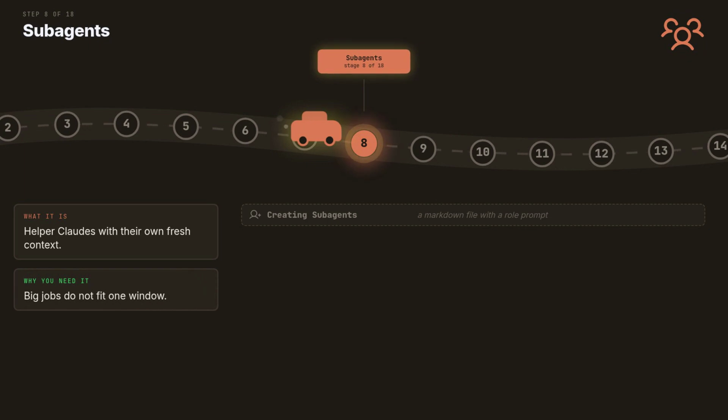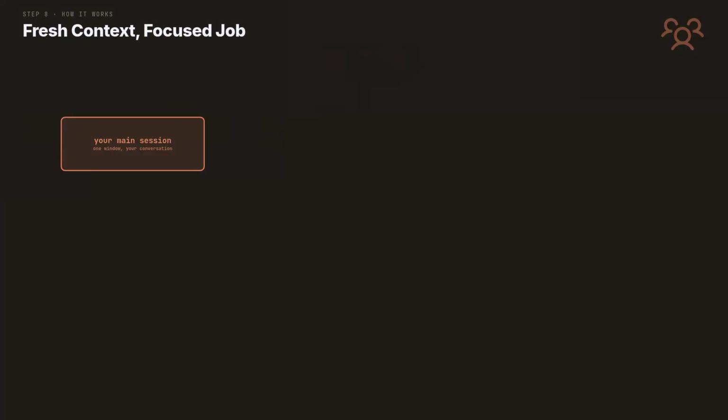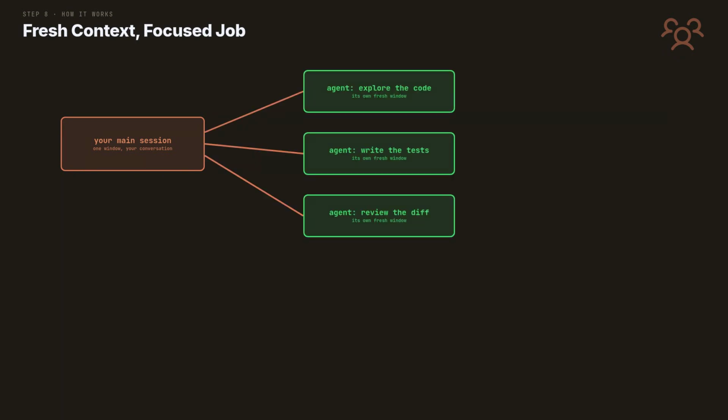Some jobs are too big for one context window. Subagents are how the work splits. Your main session has one context window, and big jobs overflow it. Here is the escape hatch. Claude spawns subagents. More Claudes, each with a job description and a completely fresh window.